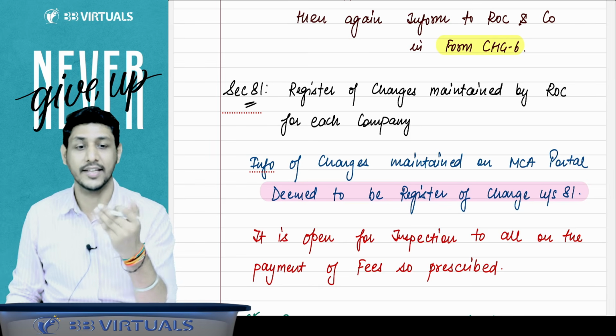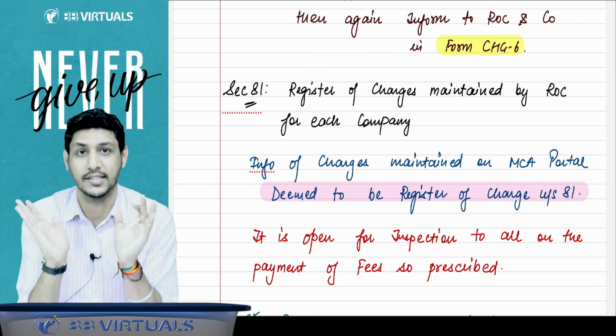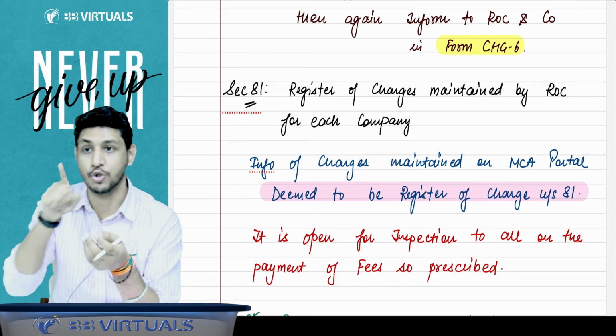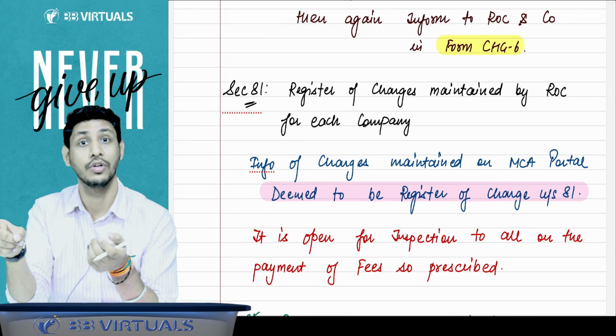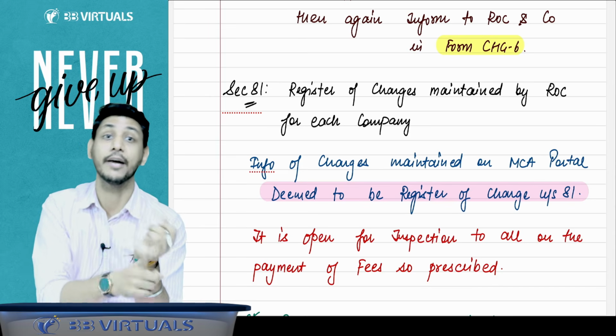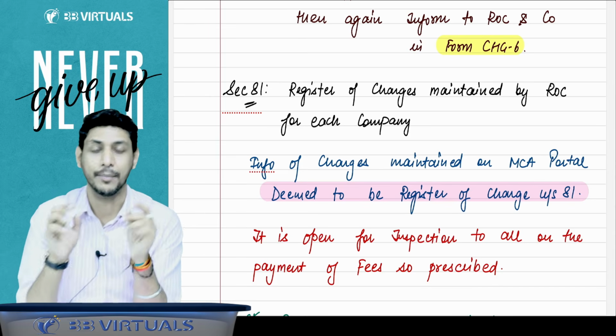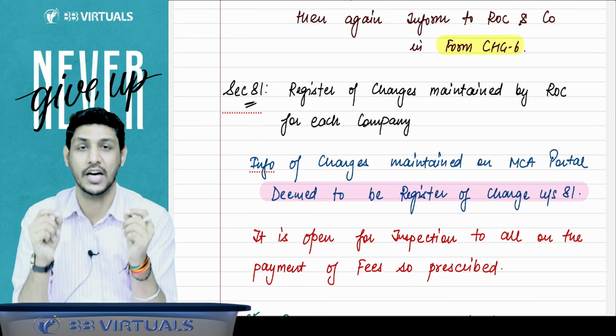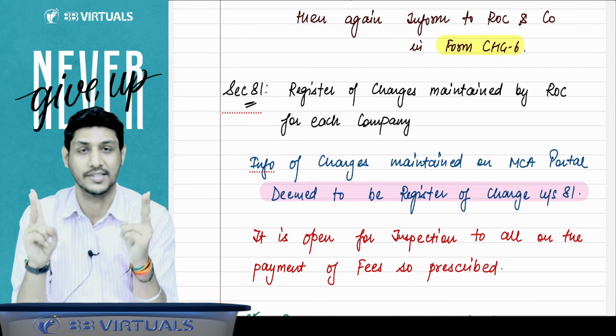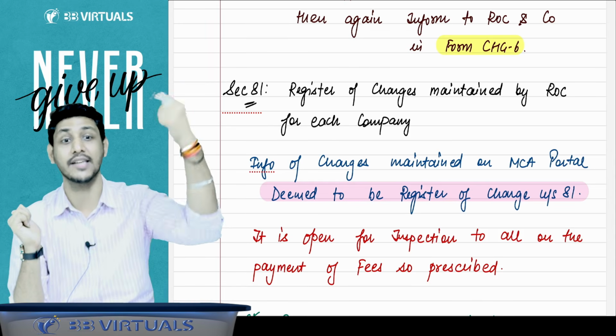All that record that is contained in the register of charges. So this register of charge is to be maintained by the ROC also, and register of charge is to be maintained by the company also. That means register of charge is to be maintained by two persons. First is company, and second is ROC.